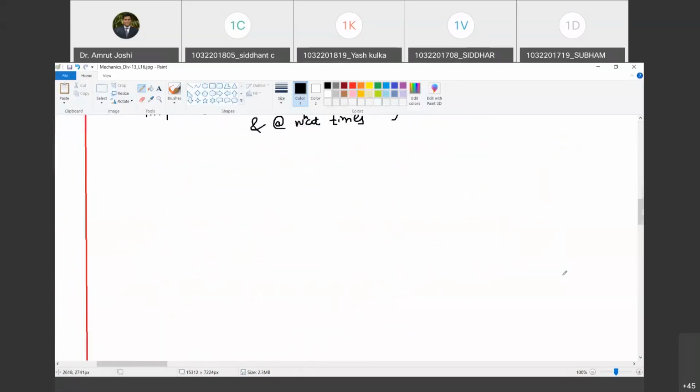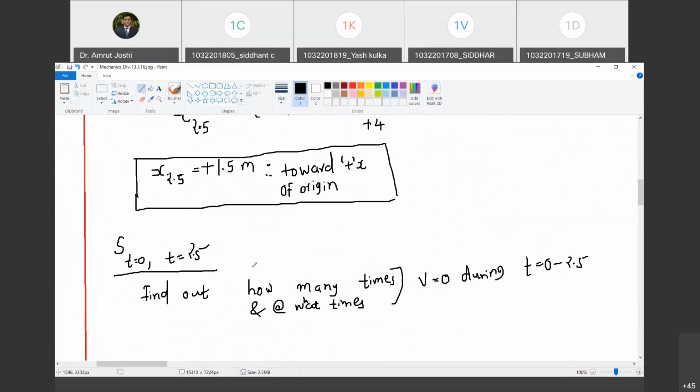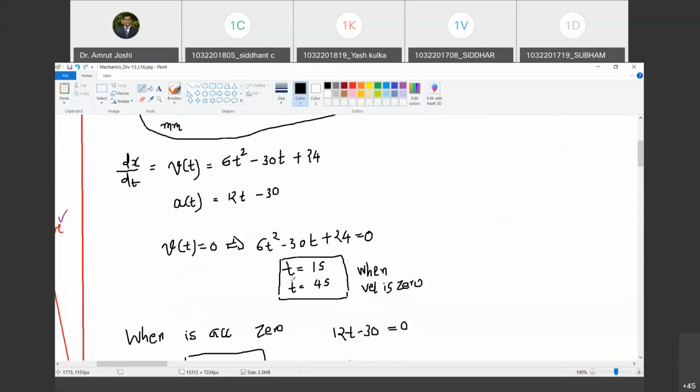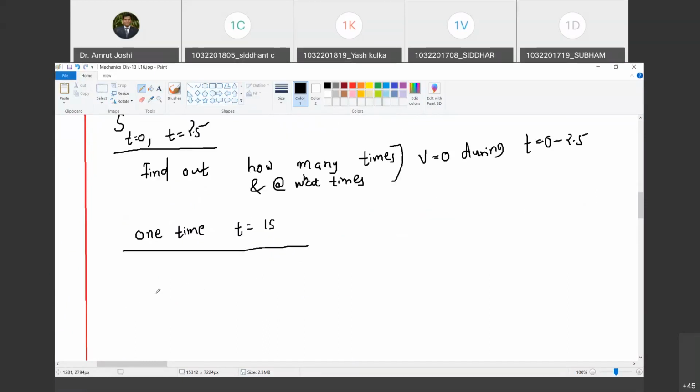Yes, sir. So now tell me, how many times has the velocity become 0? One time. Only one time, because only one root is in the time interval 0 to 2.5. Do you agree with me? Yes, sir. So now here the velocity has become 0 one time. Are you with me? And what time? At t equal to 1 second. Are you with me? Yes, sir. And how do we write then?